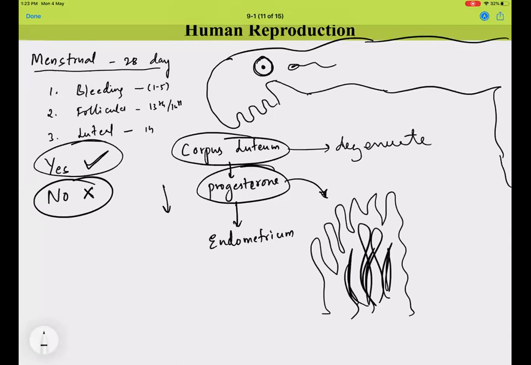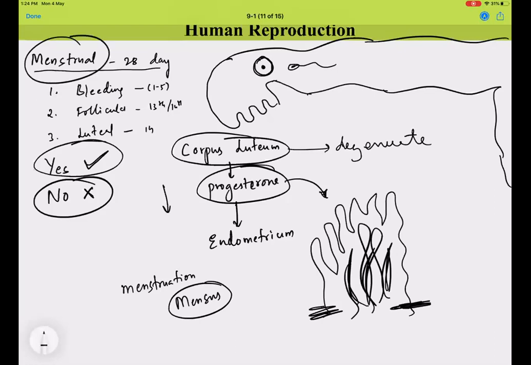This leads to menstruation, where the endometrial wall, by the contraction of the myometrium, is sloughed off along with the vasculature, whatever tissue was built up, which is called menses. And because there is a menstrual discharge every month, this cycle is called the menstrual cycle.